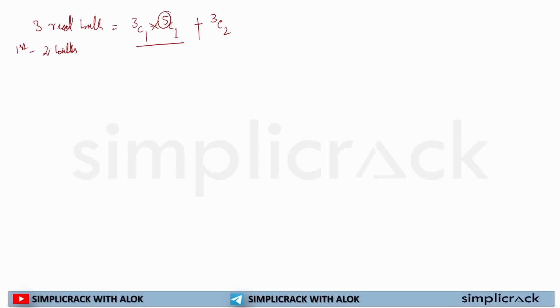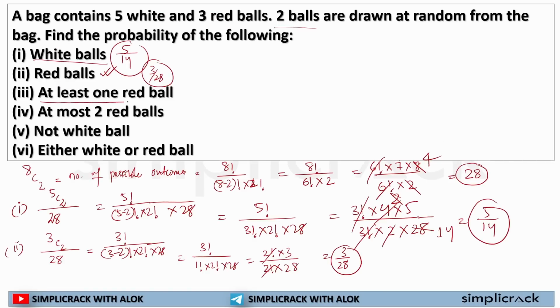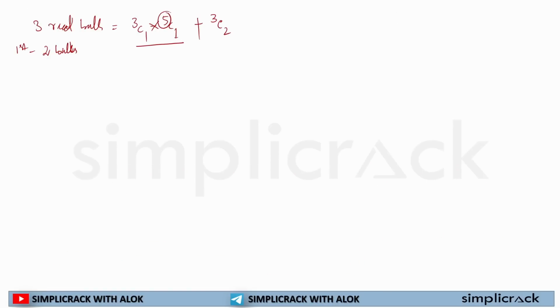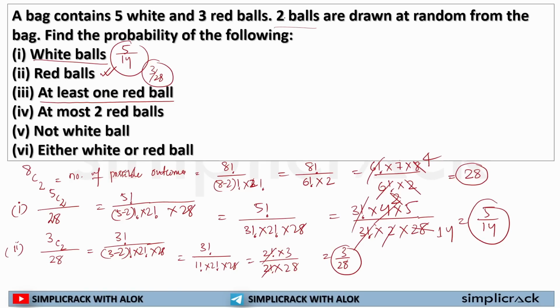3C2. So if I am selecting 2 balls and I am getting these two balls from red, then I don't have to select anything from white. So when I am given a question like I have to select at least one red ball, these many cases will happen: selecting at least one red ball plus selecting two balls. Because our final question is selecting two balls randomly.